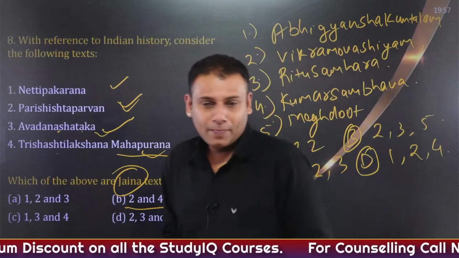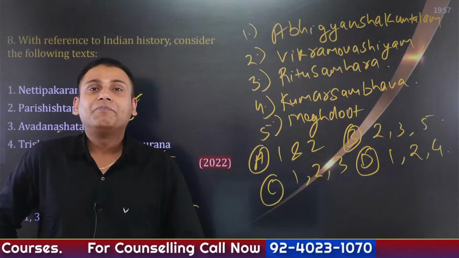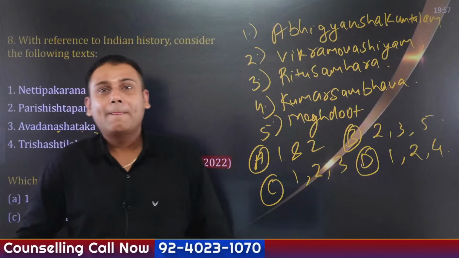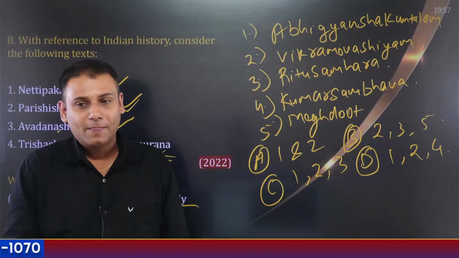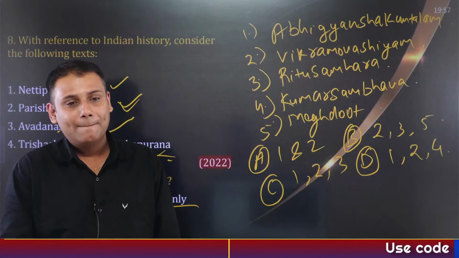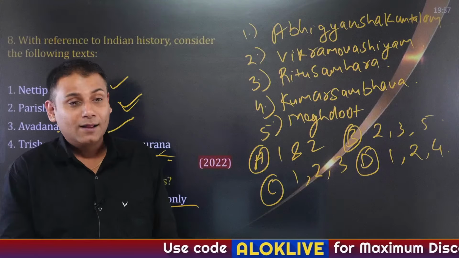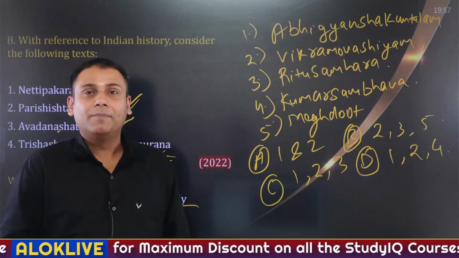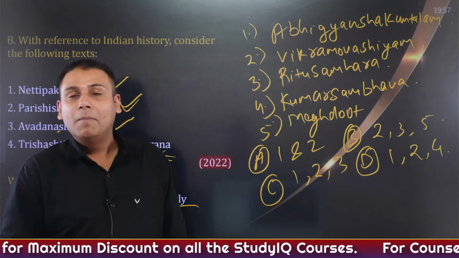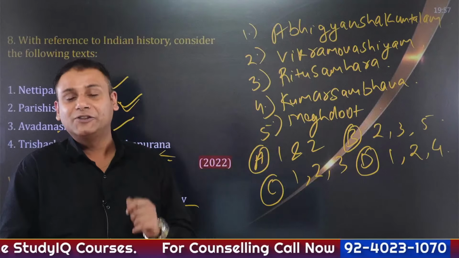Nivedita has given the answer 1 and 2. My friends, Abhigyan Shakuntalam, Vikramo Vashiyam and Malvika Agnimitram are the important dramas associated with Kalidas.